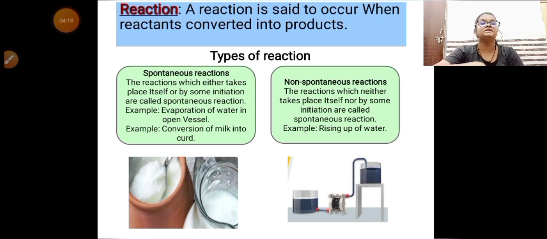Now second is non-spontaneous reaction. Means the opposite: the reaction which doesn't take place by itself or by some initiation is called a non-spontaneous reaction.